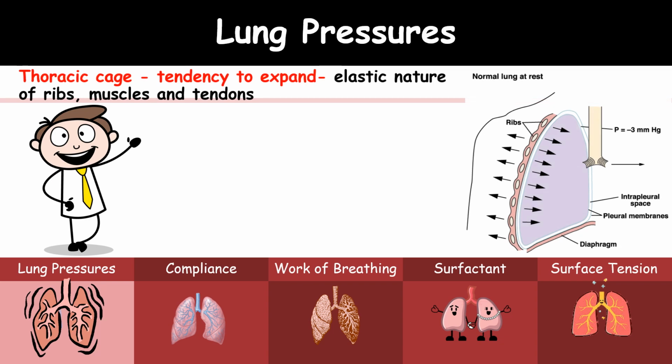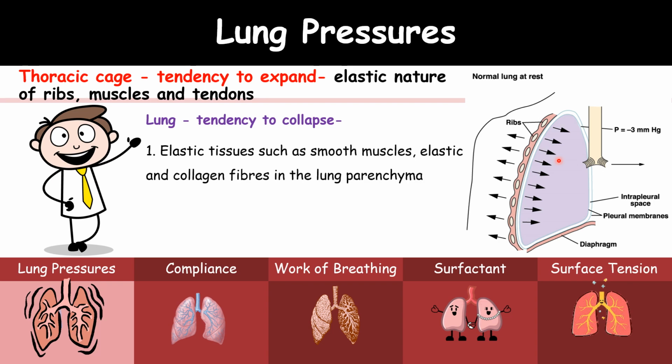Here the thoracic cage has the tendency to expand. That is because of the elastic nature of the ribs, muscles, that is intercostal muscles, and the tendons around it. Whereas the lungs inside the thoracic cage have the tendency to collapse. So the thoracic cage has a tendency to expand and the lung has a tendency to collapse.